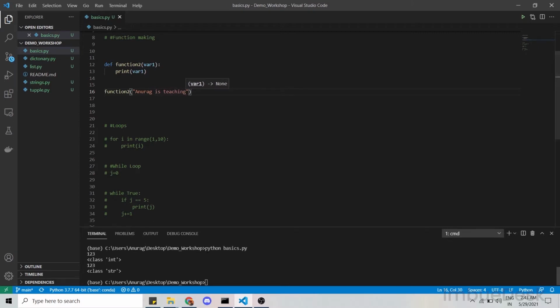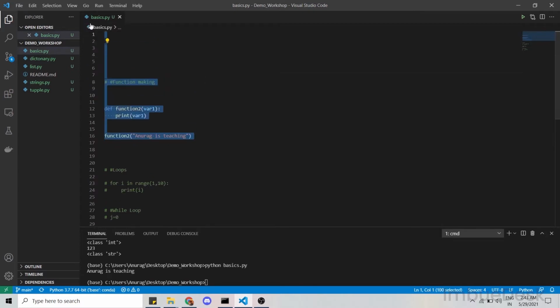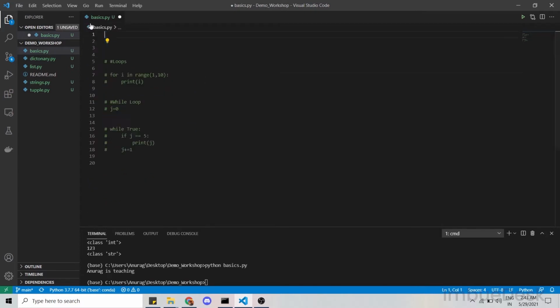When I run it, it will print Anurag is teaching. So function making and function calling is done.